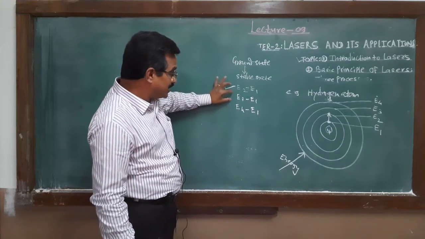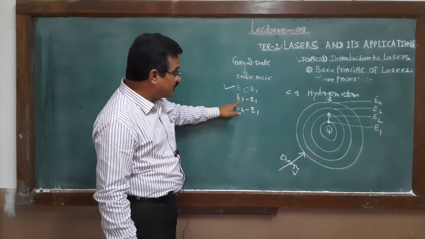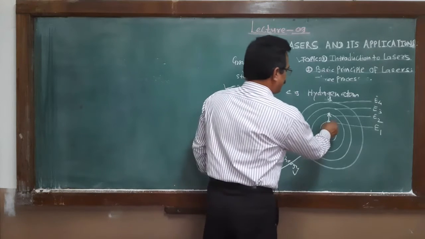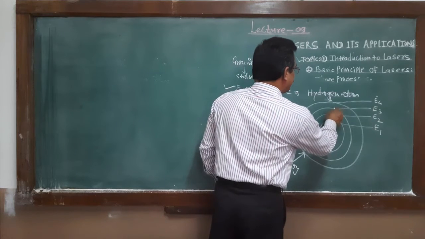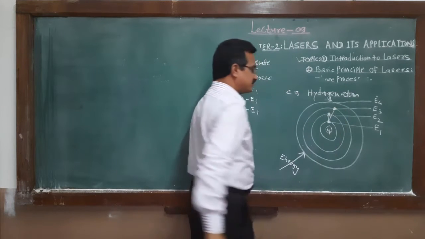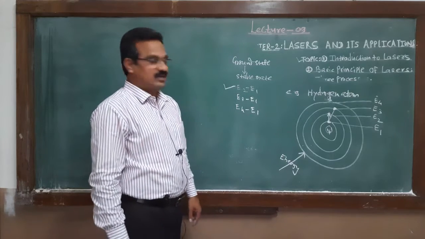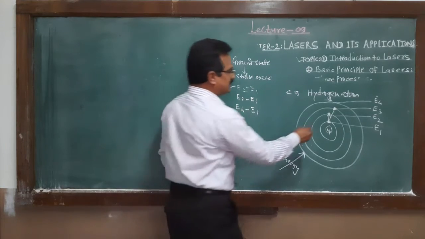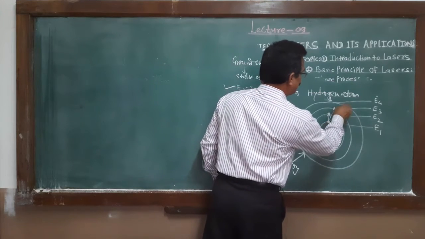But if the energy absorbed is equal to E3 minus E1, at that time the electron jumps from the first orbit to the third orbit. But if the energy absorbed is equal to this, at that time it jumps from the first orbit to the fourth orbit.